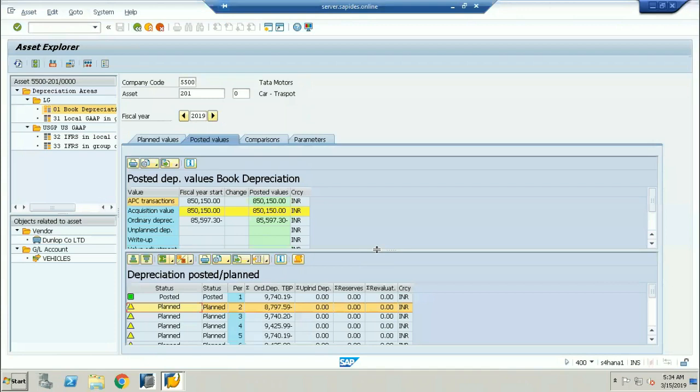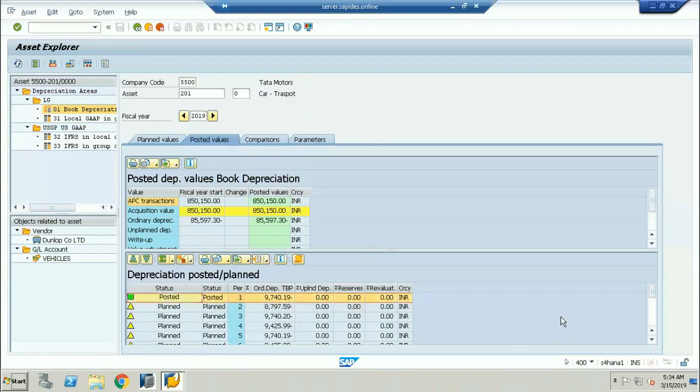Come on, nobody is talking here except one. ACDOCA table. What about the planned values? FAT_PLAN_VALUES. All the planned values are stored in a different table and actuals are stored in a different table.